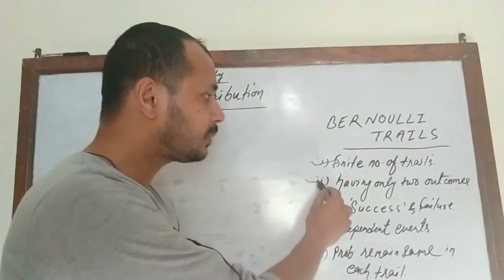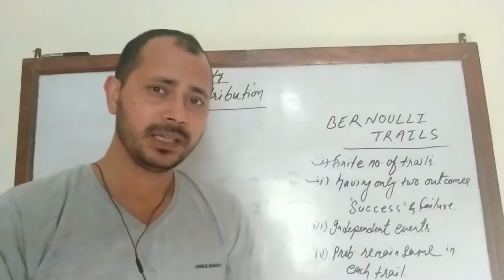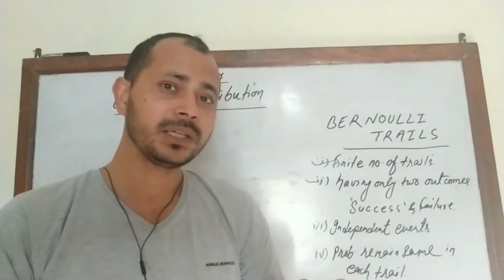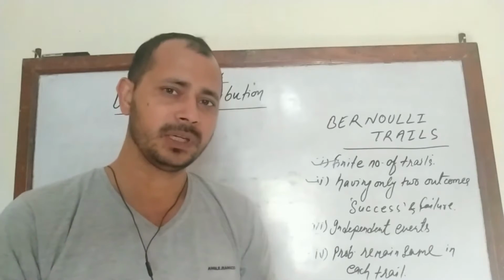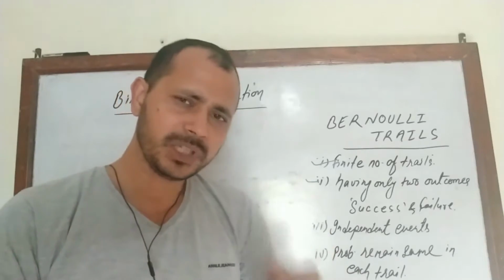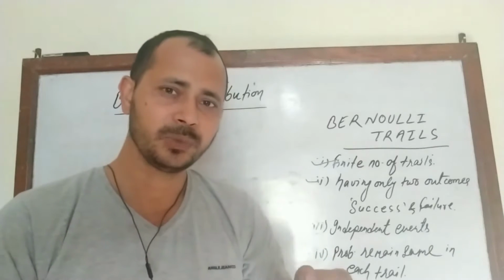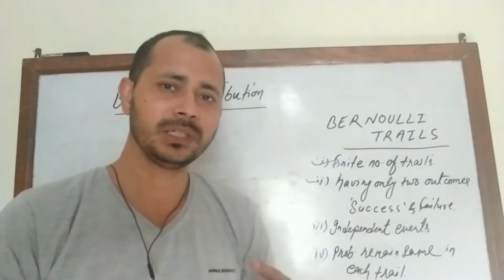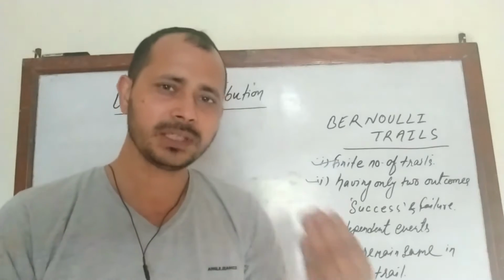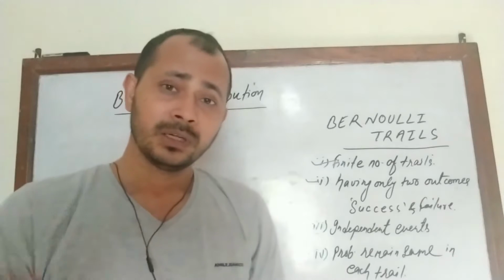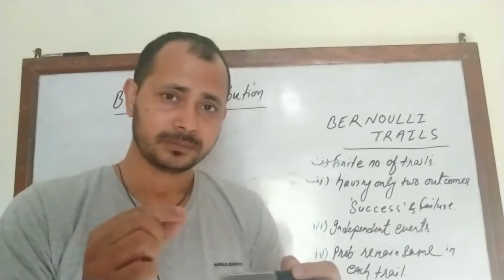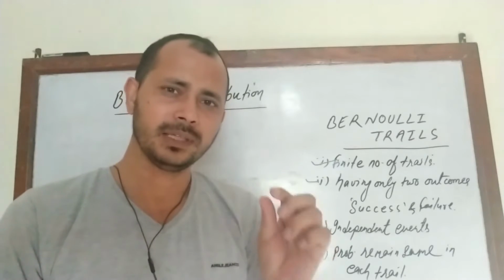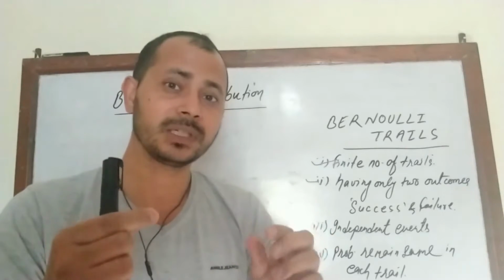Secondly, it must have only 2 outcomes. Like if a coin is tossed 10 times and we require head 4 times, then in every trial either head will come or tail will come. Either head will come or head will not come. So it is showing 2 outcomes. Another example: if a card is taken out from a pack of 52 cards, then either a king will come or a king will not come.